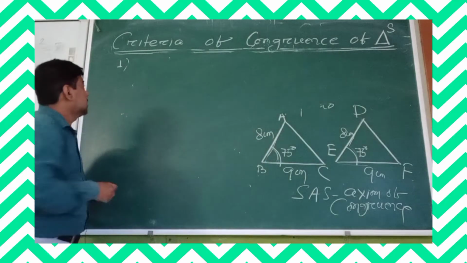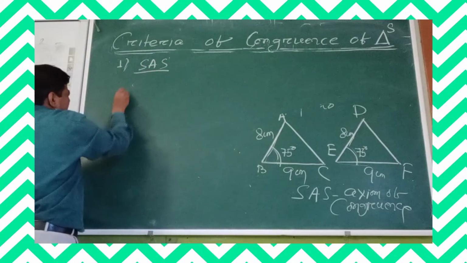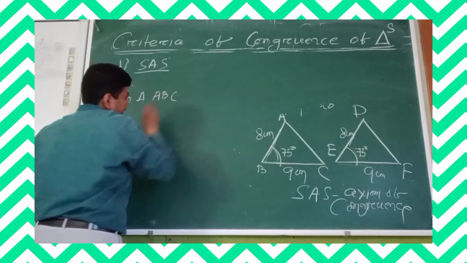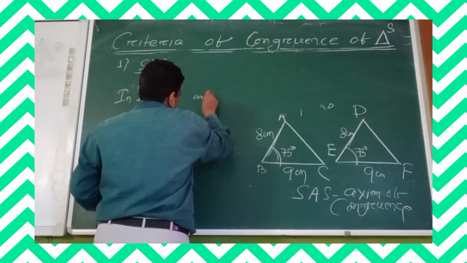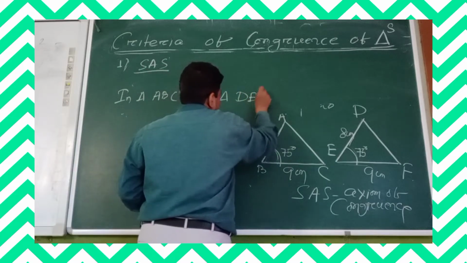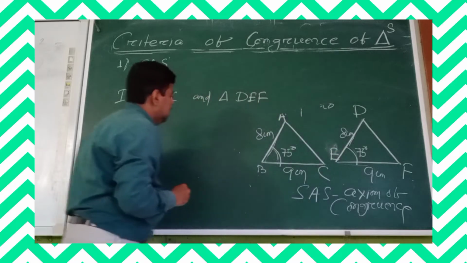You see, side angle side. Now see in triangles ABC, make it clear from the given figure, we have drawn two figures, and triangle DEF. Are you looking here?